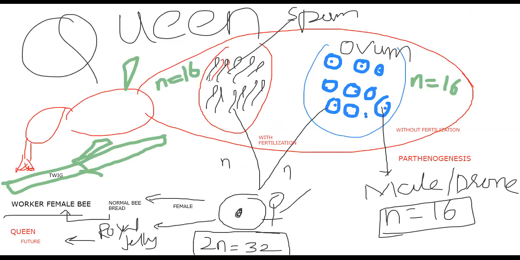Then the spermathecae of the abdomen contain sperms, in the hope that ova are present. Now they start production on the twig. That sperm and ovum fertilize, and the female has a diploid number of chromosomes. If you feed with normal bee bread, that becomes a worker. And if you feed with royal jelly, that will become a future queen.